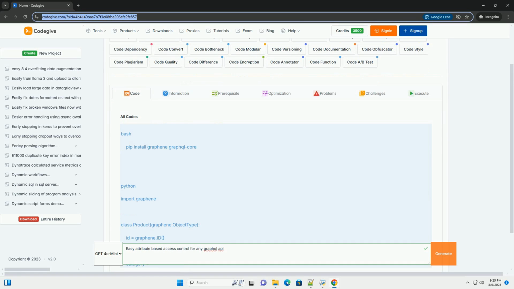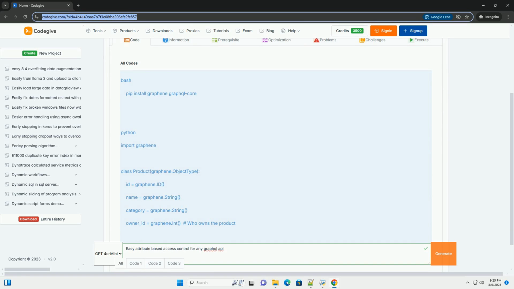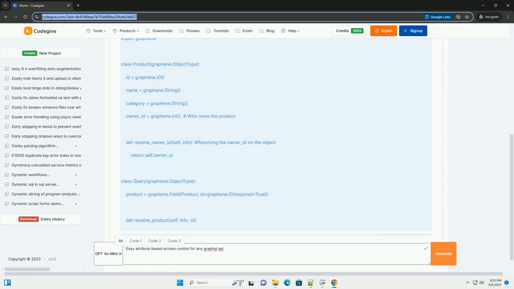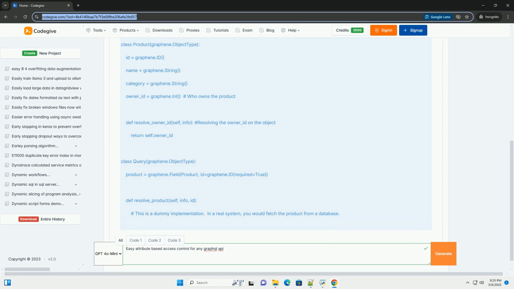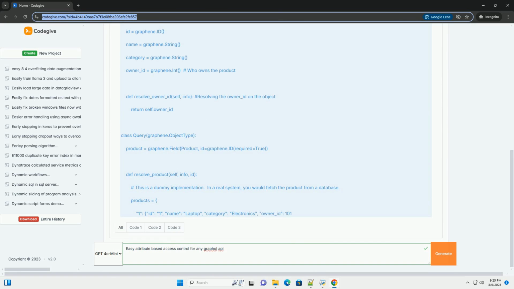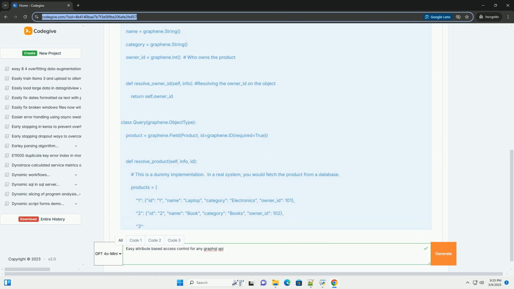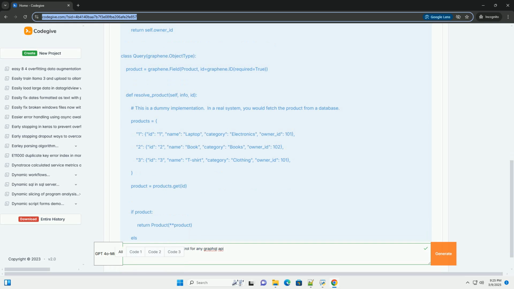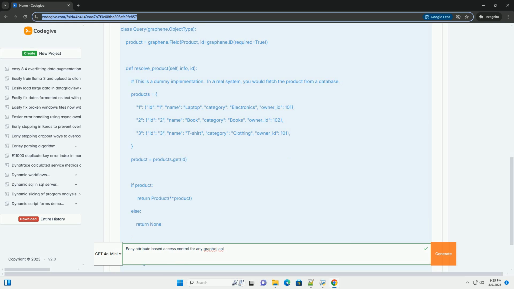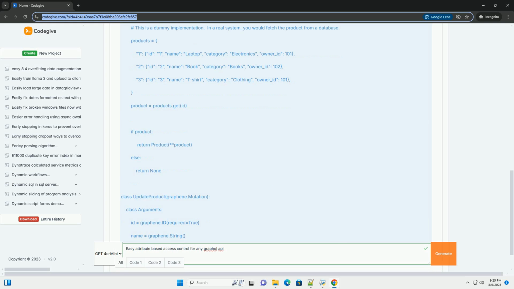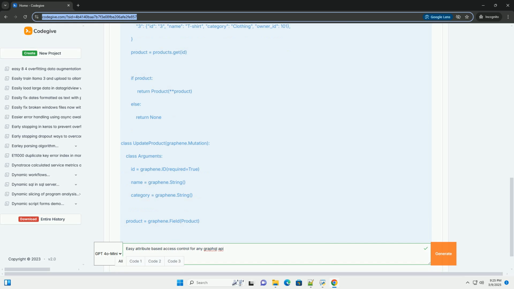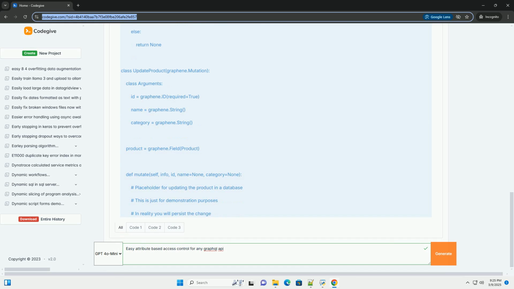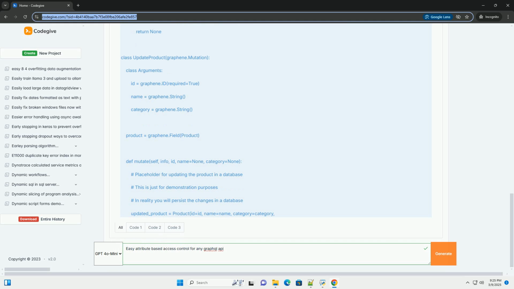Easy Attribute-Based Access Control, ABAC, for GraphQL APIs. Attribute-Based Access Control, ABAC, is a powerful authorization model that allows you to control access to your GraphQL API based on attributes associated with the subject (user), the resource (data), the action (query/mutation), and the environment (time, IP address, etc.). This provides a fine-grained and flexible approach compared to simpler role-based access control, RBAC.